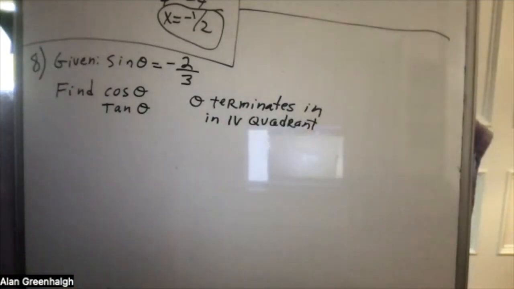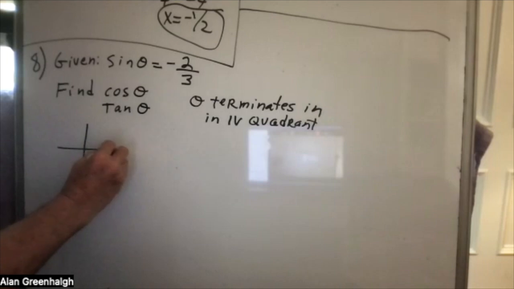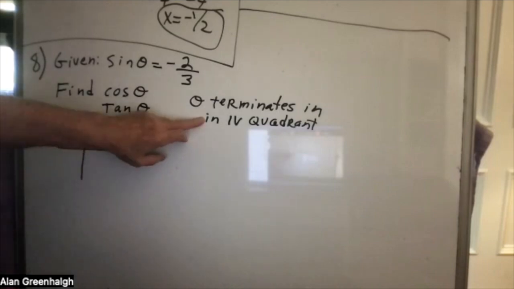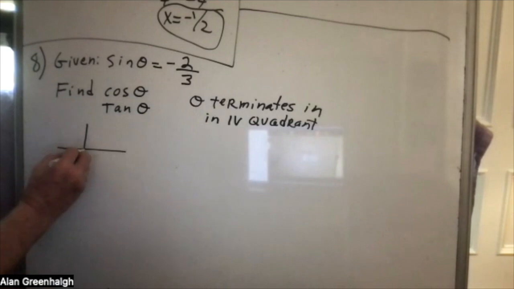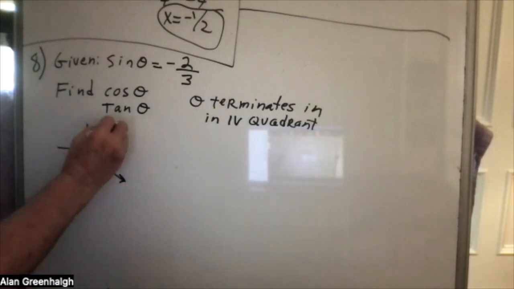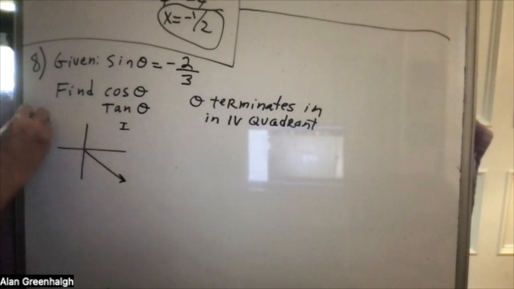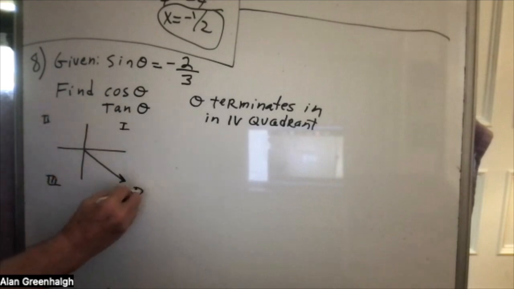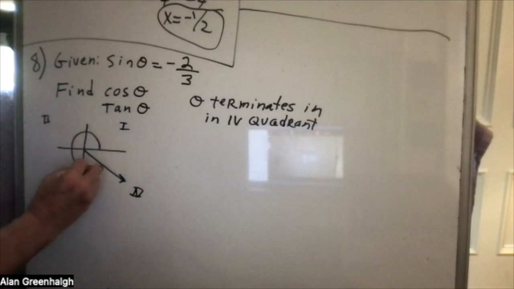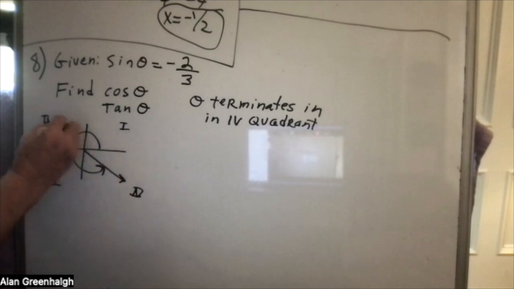Okay. So drawing the angle in standard form just means that you're taking this information and drawing a terminal line in the 4th quadrant. That's all that means. So you're going like this, and you're saying, well, here's the angle, theta.